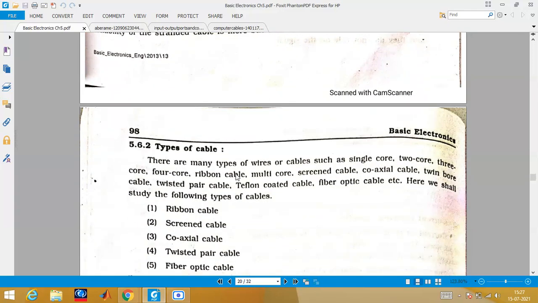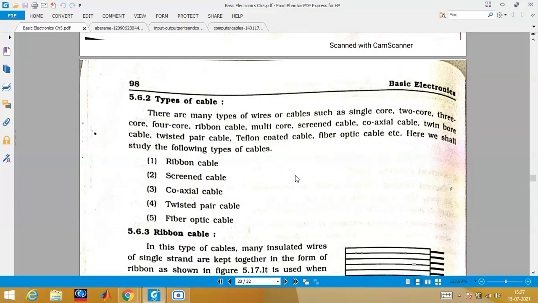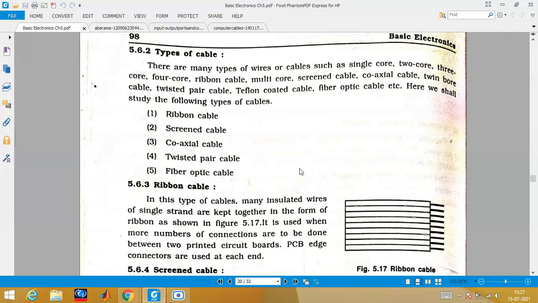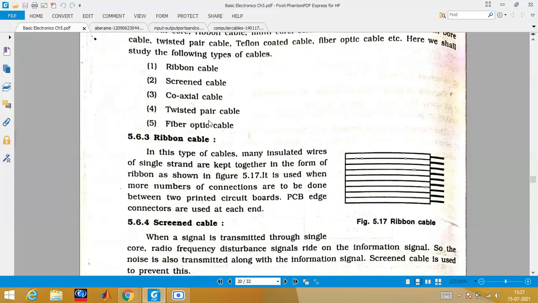Now next, move on. What are the different types of cables present? There are altogether 5 different cables. The classifications are: ribbon cable, screened cable, coaxial cable, twisted pair cable, and fiber optic cable. One by one we'll see. I'll show you different diagrams also. First we will just check out from this, and we'll have a clear-cut idea.